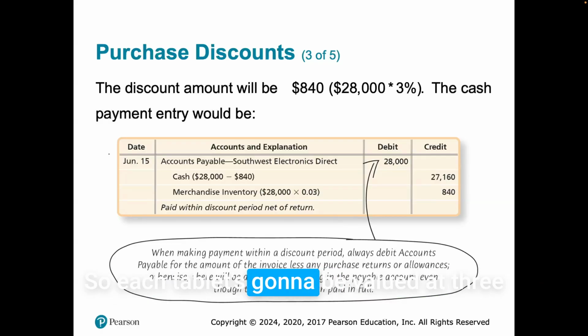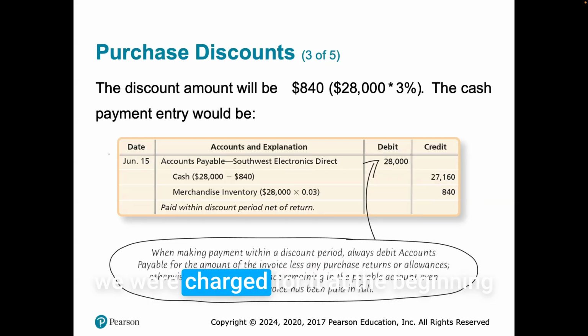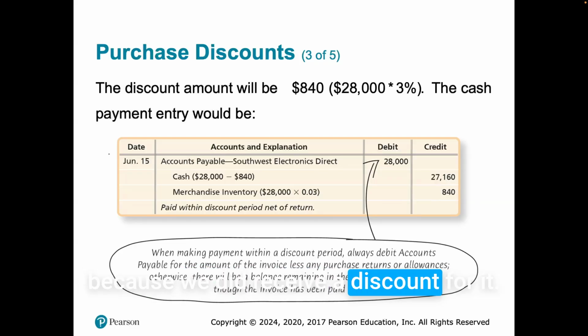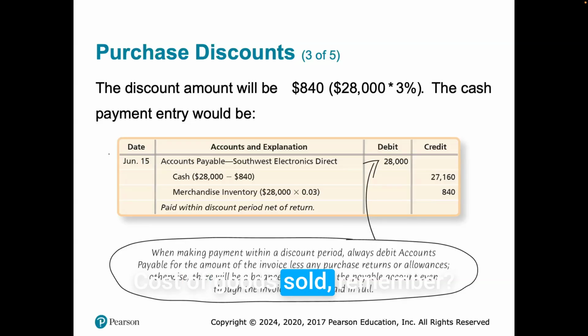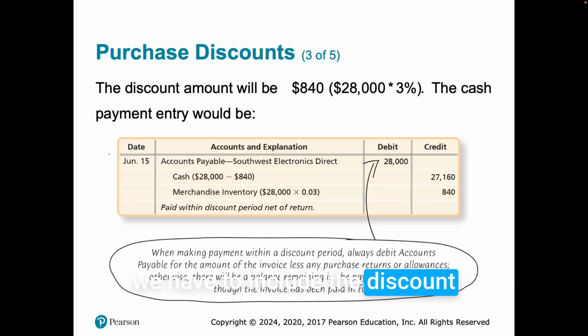So each tablet is going to be valued at 3% less than what we were charged for it at the beginning, because we did receive a discount for it. Cost of goods sold, remember? So we need to account for, and we need to show what we paid for that. And so to show what we paid, we have to include the discount.